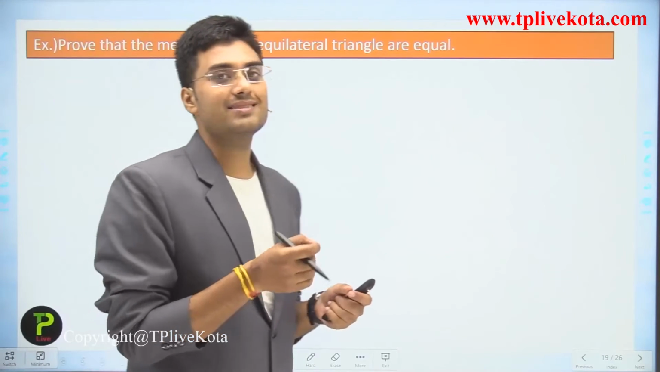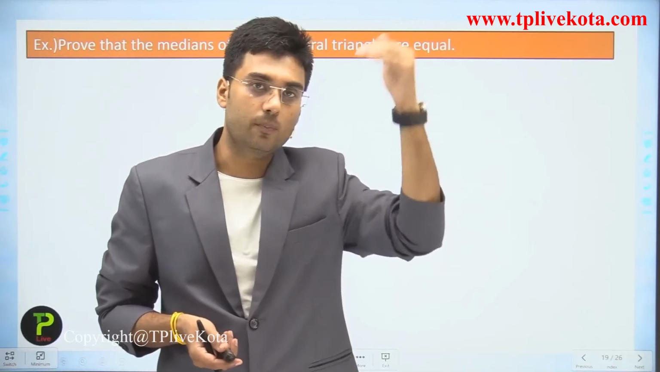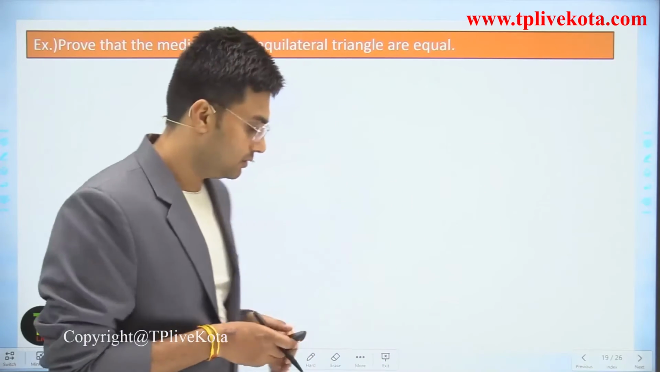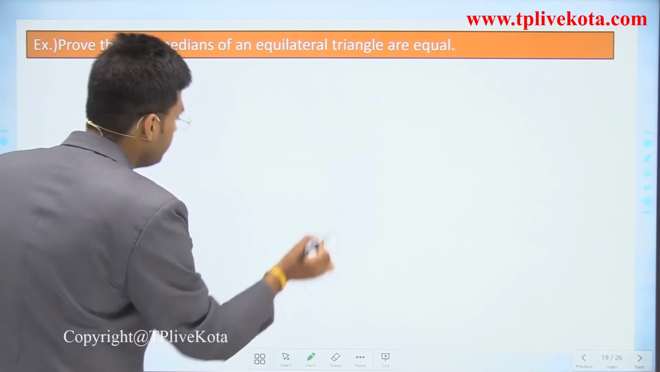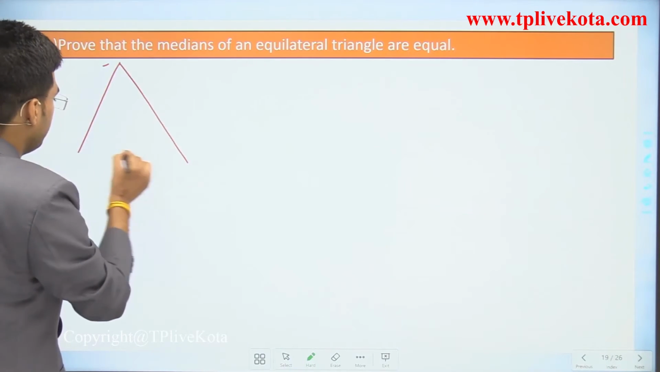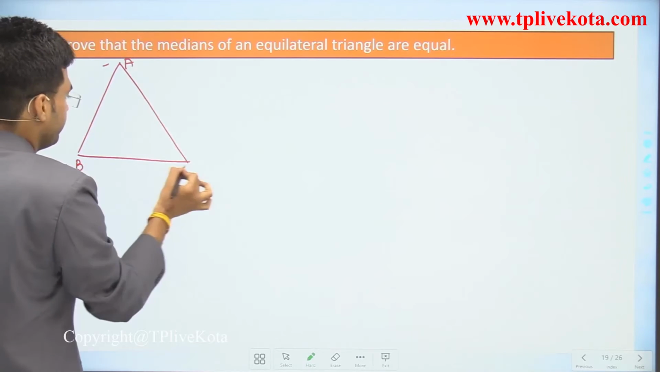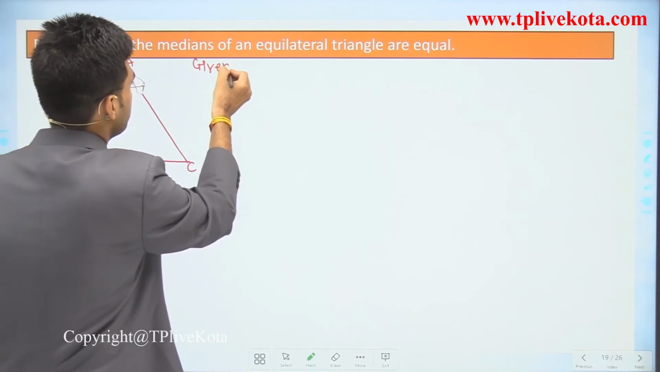We know what a median is. A median is a line segment from the vertex to the opposite side which bisects the opposite side. So first of all, let's draw the equilateral triangle. This is equilateral triangle ABC. So first of all, let's write the given part of this question.